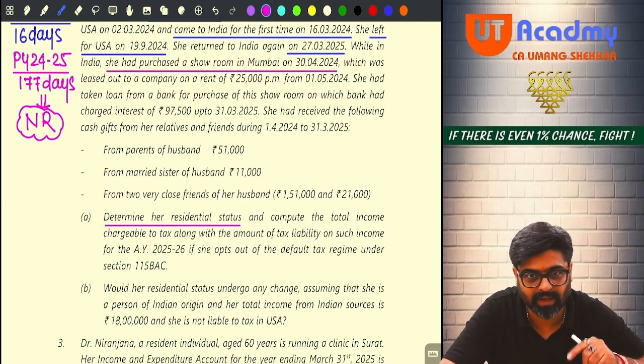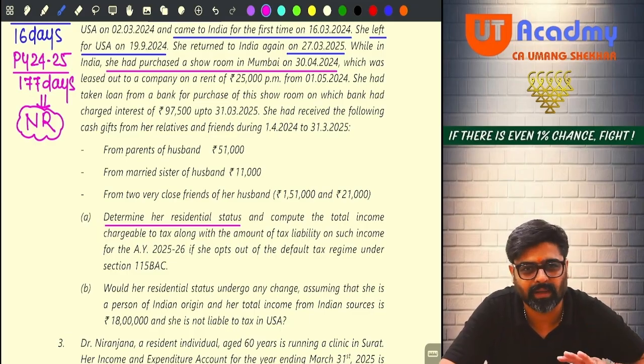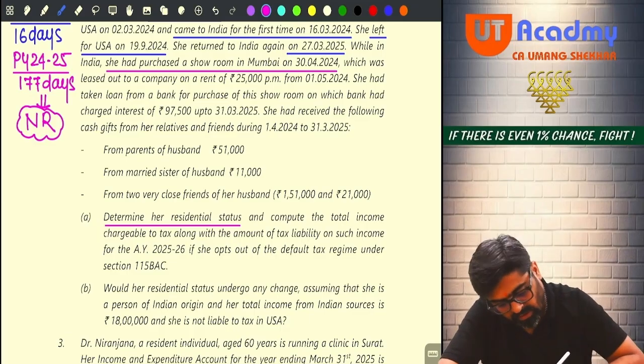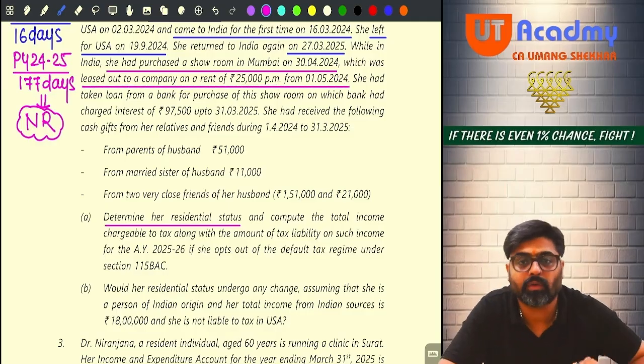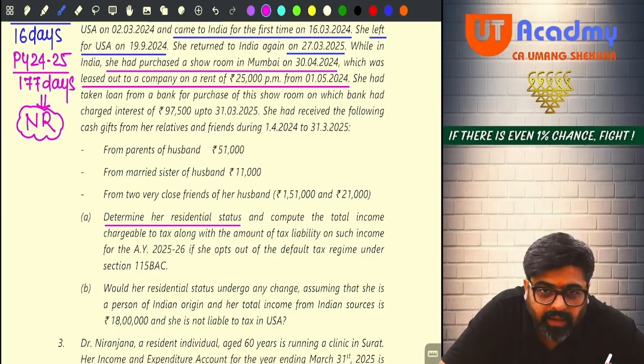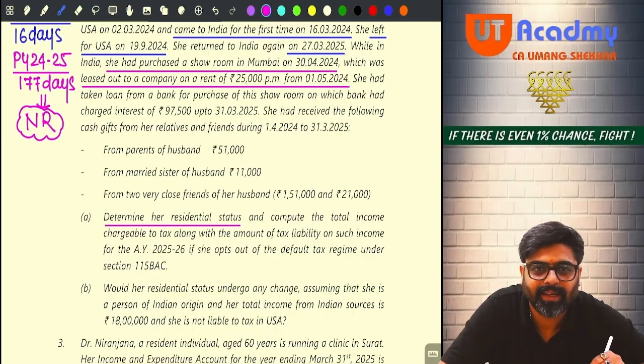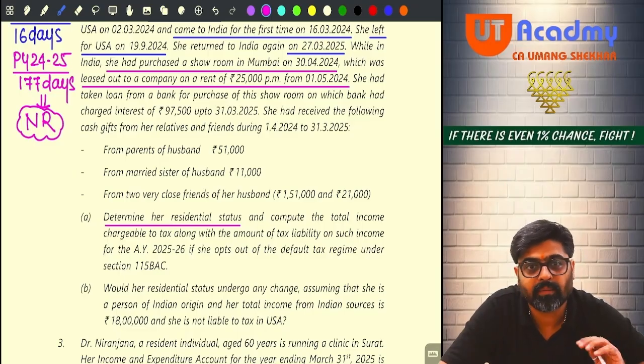So this is her house property in India. Commercial property means a house property in India, which was leased out to a company on a rent of 25,000 per month from 1st April 2024. Can I say this is her let out property in India? LOP in India. Now from this LOP, she is earning 25,000 rent starting from which month? April? No, May. So how much is the let out period? 11 months only. 11 months, 25,000 will be 2,25,000.